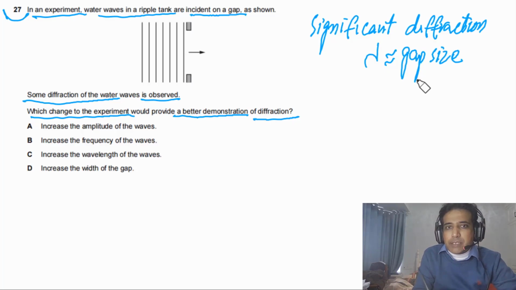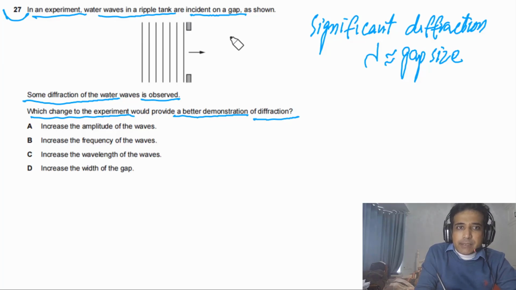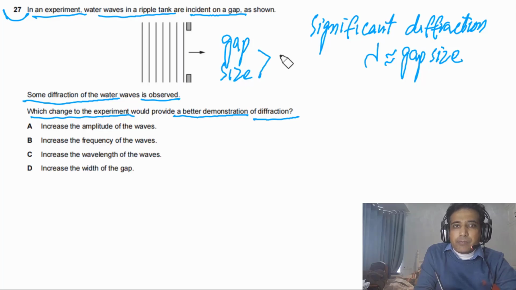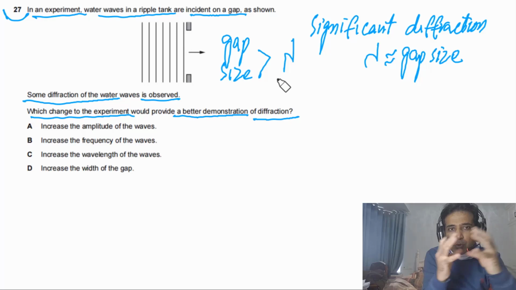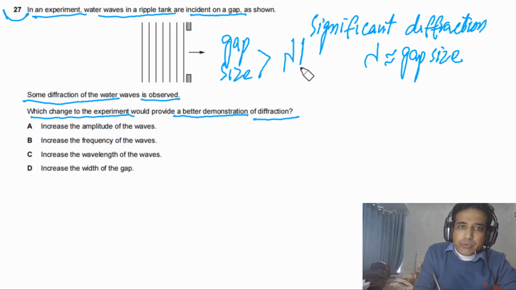About equal to gap size, and if we keep on increasing lambda, diffraction will go on increasing. So this is the point we need to understand. If you look at this one, in this case gap size is much greater than lambda, so we have to bring them closer. So we have to increase the lambda.